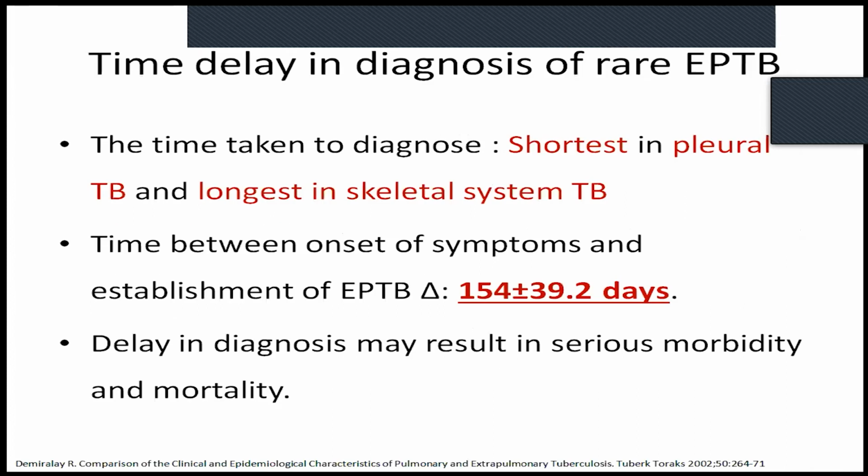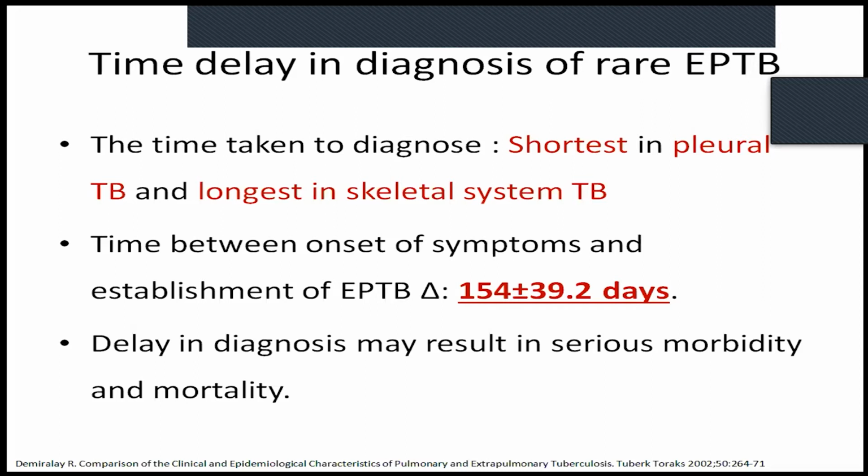So why is there a delay in the diagnosis of rare EPTB? As per the study by De Malaria et al., again published in the IJTLD, they found that the shortest time for diagnosis was taken in pleural tuberculosis, while that was longest in case of skeletal tuberculosis. The time between onset of symptoms and establishment of diagnosis of EPTB reported in that particular study was around 5 to 6.5 months.